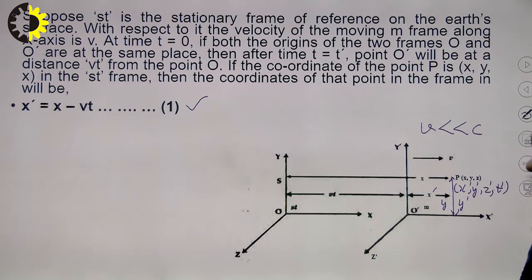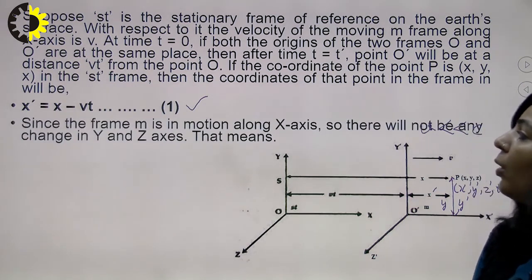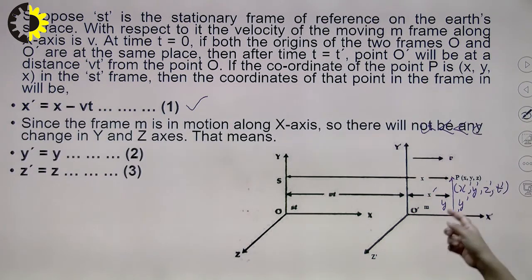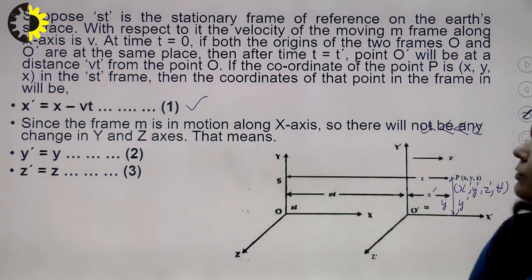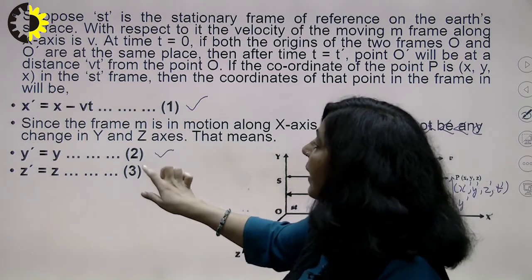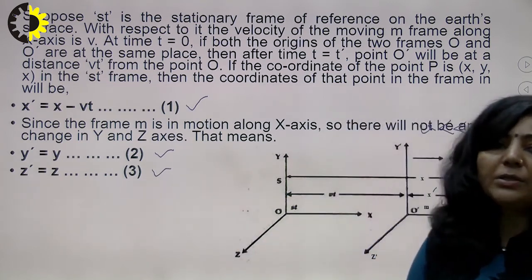So the transformation equation along the Y axis is Y dash equal to Y, and along the Z axis, since there is no movement of this frame along the Z axis, Z dash is equal to Z. It means Y dash is Y and Z dash is Z.